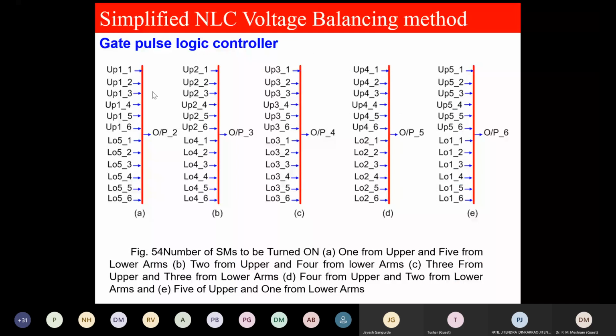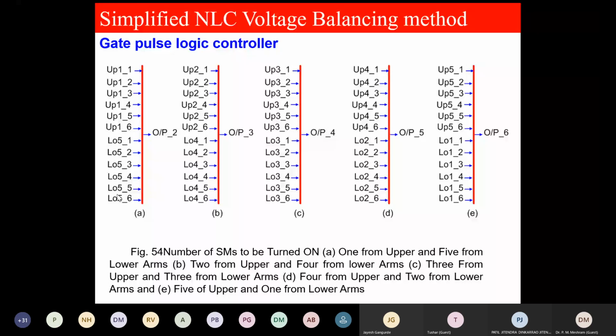What is this block doing? I know to modulate as a phase leg, I will have to modulate the total number of submodules at any time equal to n. This is for 7 level. N is the number of submodules per arm. So n is equal to 6. So I will have to make sure here I have taken all this. Upper arm 6, lower arm 6. So if 1 is on, 5 should be on of lower. If 2 is on, here you see 1, so I have taken 5. Here you see 2, so therefore I have to take 4 here.